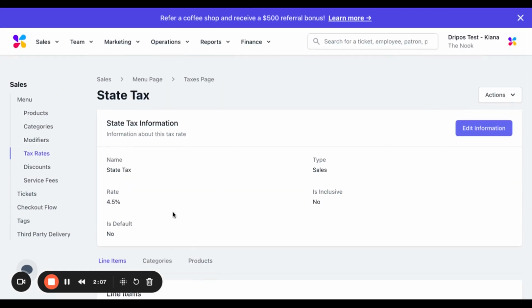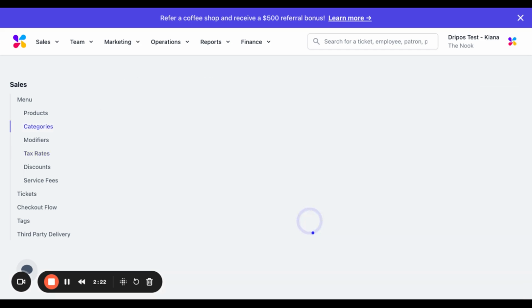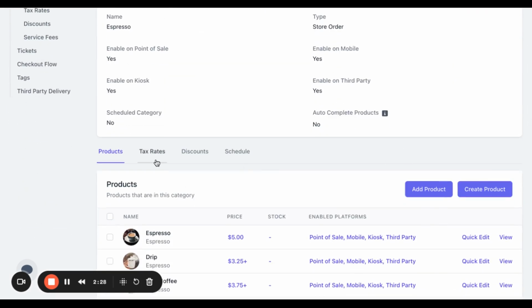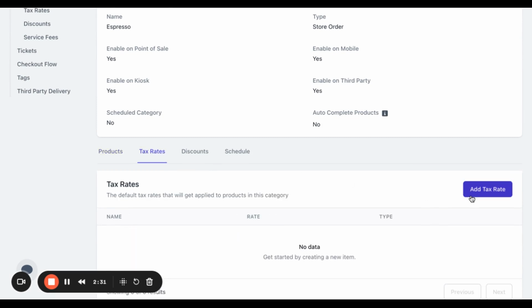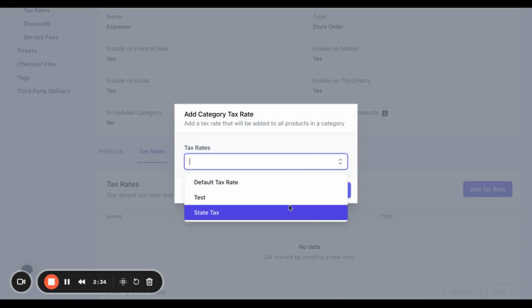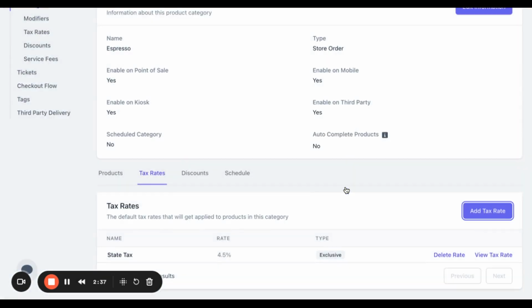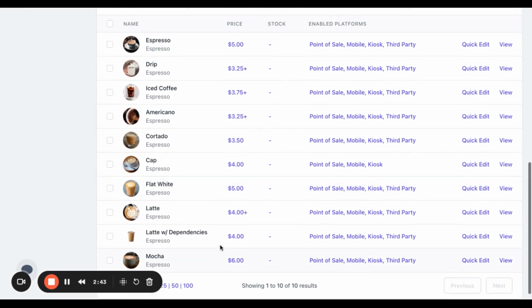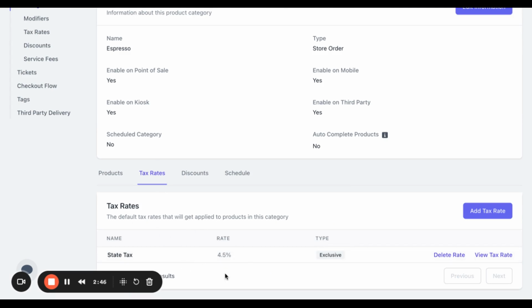So the quickest way to apply a tax to your products would be by first creating the tax rate prior to ever even creating a product category or modifier. But in case you didn't do that, the quickest way to do it would be by clicking into the Categories tab, clicking into a category that you want to apply the tax to, clicking on the Tax Rates button, clicking on the Add Tax Rate button here, and then selecting the tax that you want to apply to all products in this category. So once that tax rate has been attached, every product in this category will then have the rate that you attached to it and will have its tax rate applied.